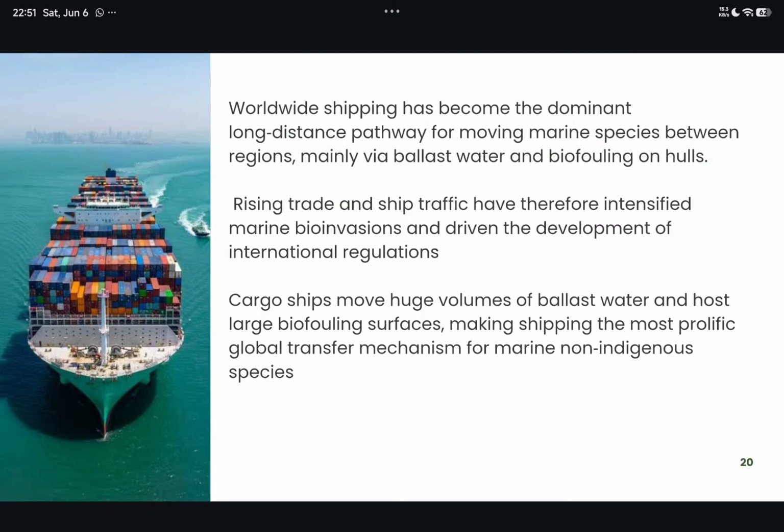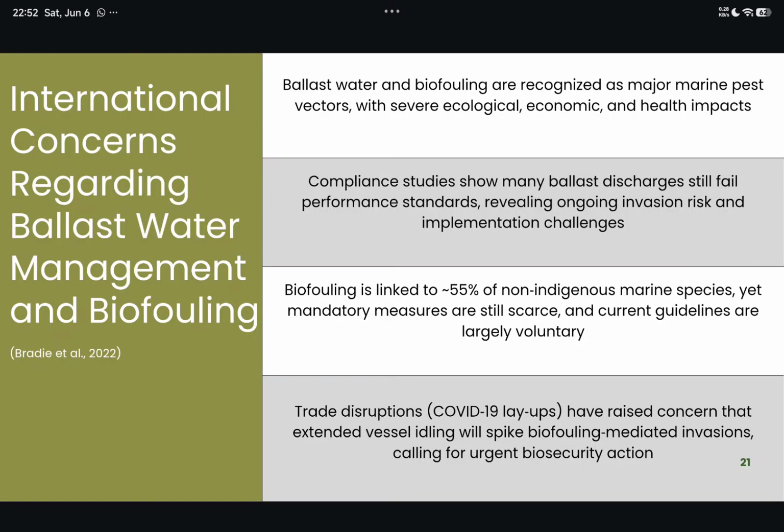Now, since we all use online shopping, we also use worldwide shipping, which includes the cargo ships that move huge volumes of ballast water and also host most of the organisms that can be invasive. These are some international concerns regarding ballast water management, which include ballast water being recognized as a major marine pest vector.